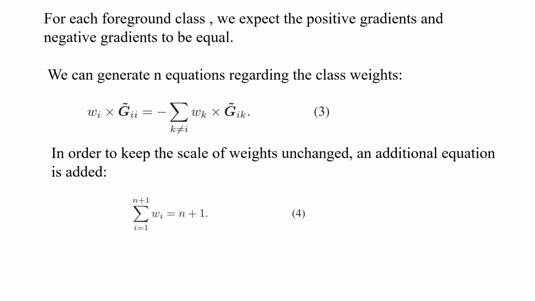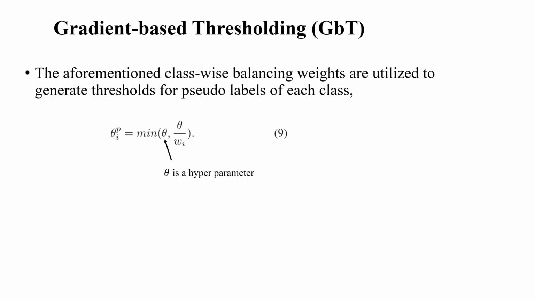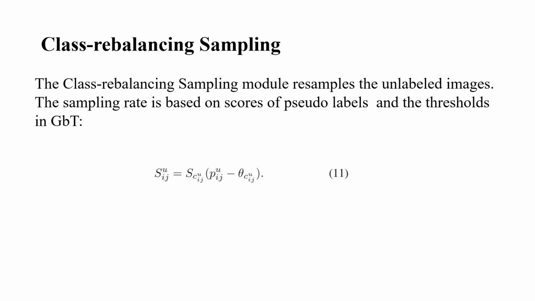Because traditional linear equation solutions always fail to solve the weights, we introduce a Jacobi iterative module to solve the equations. The weight is updated by Jacobi iterative with an auxiliary loss to align the learnable logits and the target logits. We also design a gradient-based thresholding module. The aforementioned class-wise balancing weights are utilized to generate thresholds for each class. The class rebalancing sampling module resamples the unlabeled images. The sampling rate is based on scores of pseudo-labels and the thresholds in GBT.